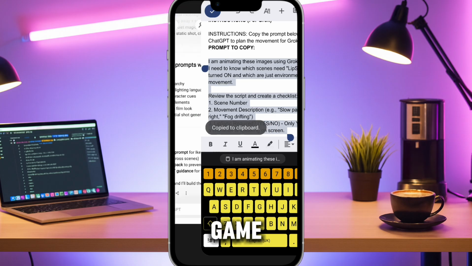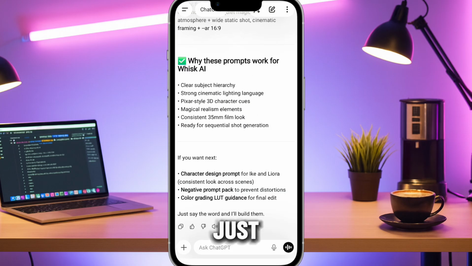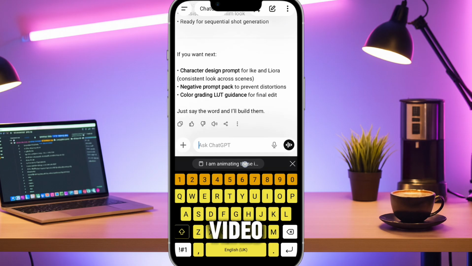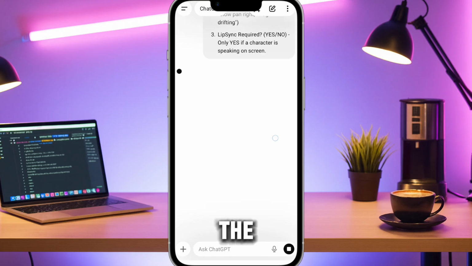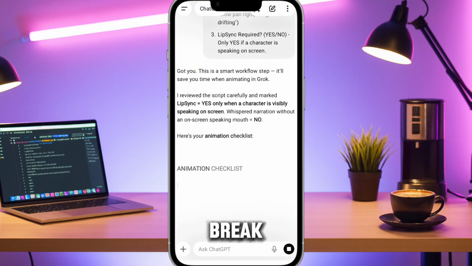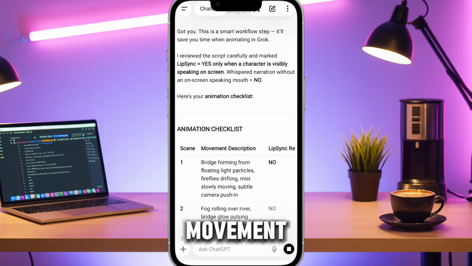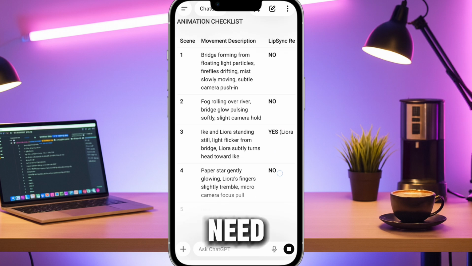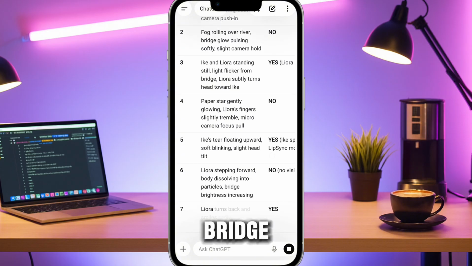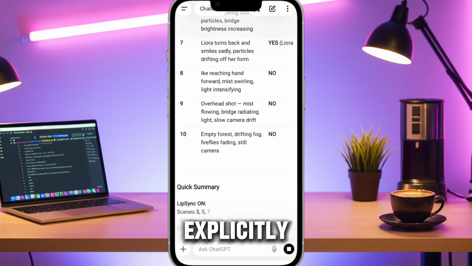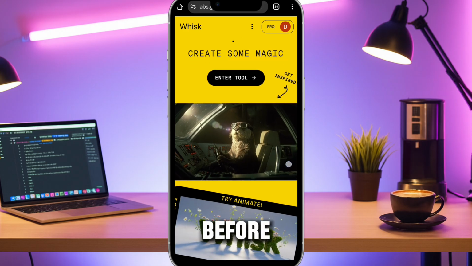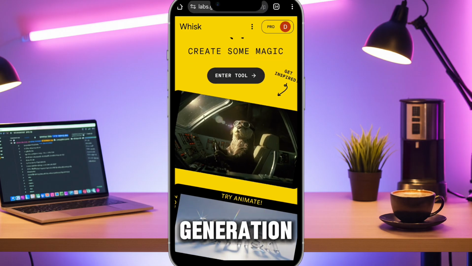This is the game changer. Usually, people just type "make it move" into the video AI. Not us. We use the animation instruction prompt from the doc. We tell ChatGPT to break down how things move. For Ike, we need subtle facial movement, lip syncing. For the bridge, we need the fog to drift, but the bridge to stay solid. We explicitly plan where the characters speak. We build the instructions before we even spend a single generation credit.